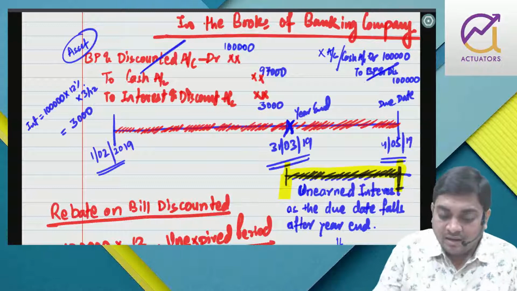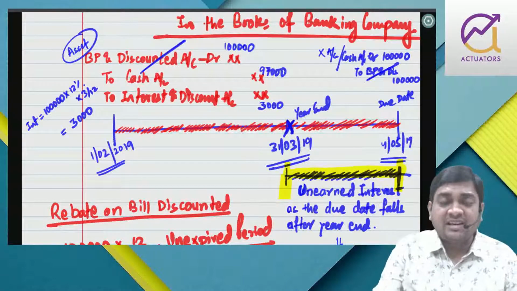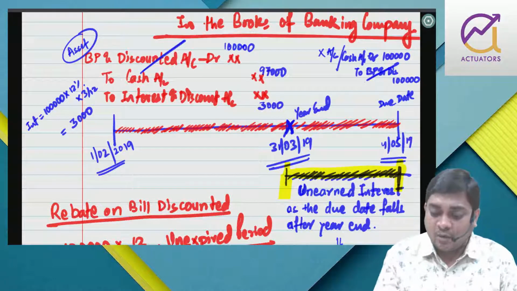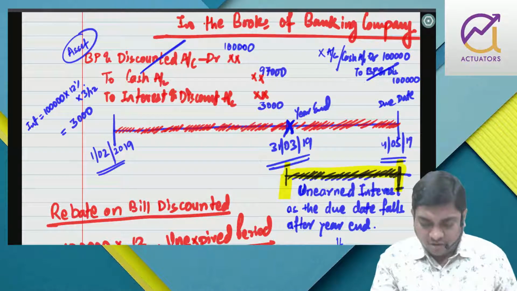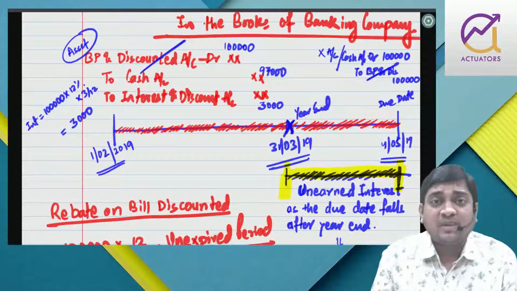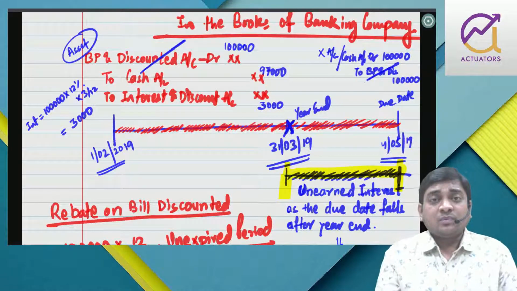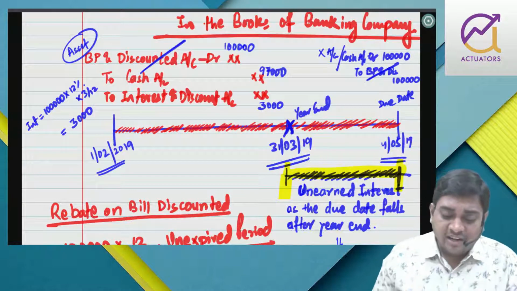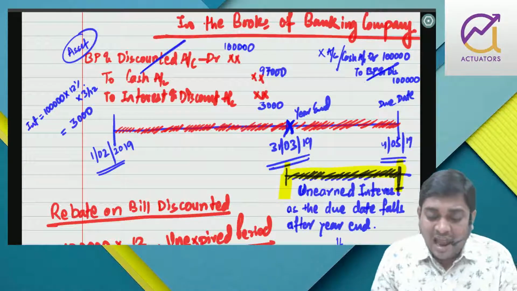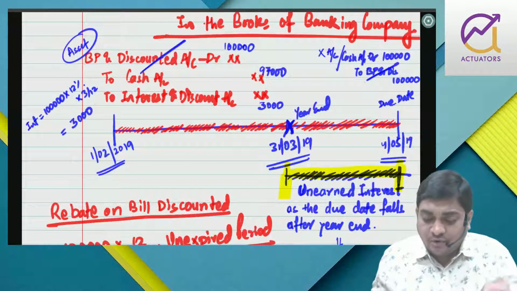Fine. Discount received 6,10,800 is on total bills purchased and discounted, and bills purchased and discounted they have given as 24,42,250. These are those bills purchased and discounted whose due date will fall next year. Rate of discount is 12%. They have given an analysis of bill discounted. If you add up,